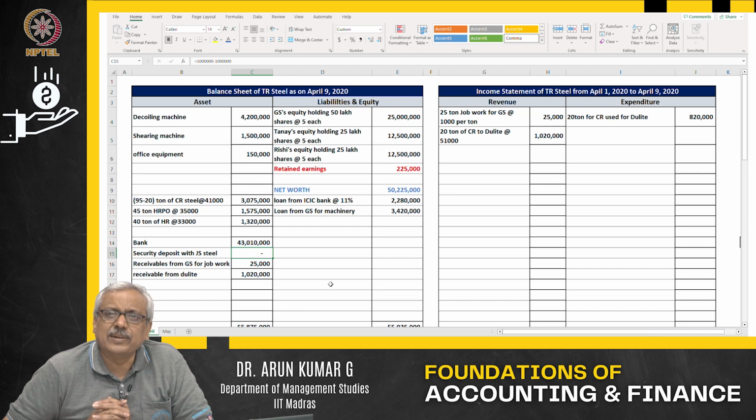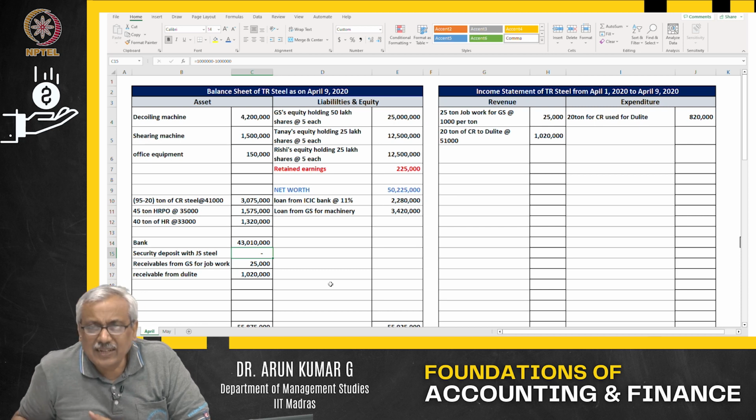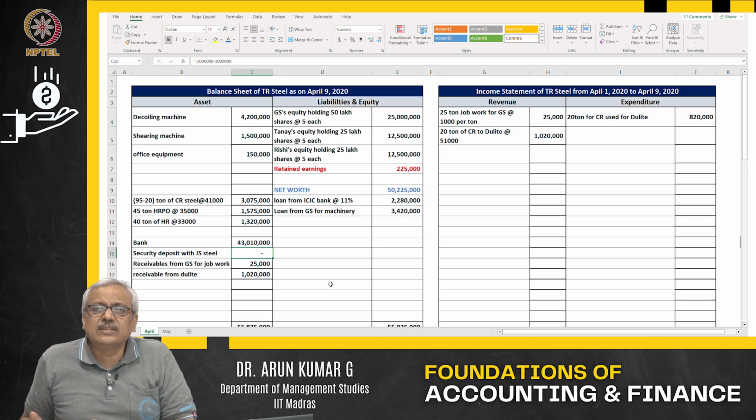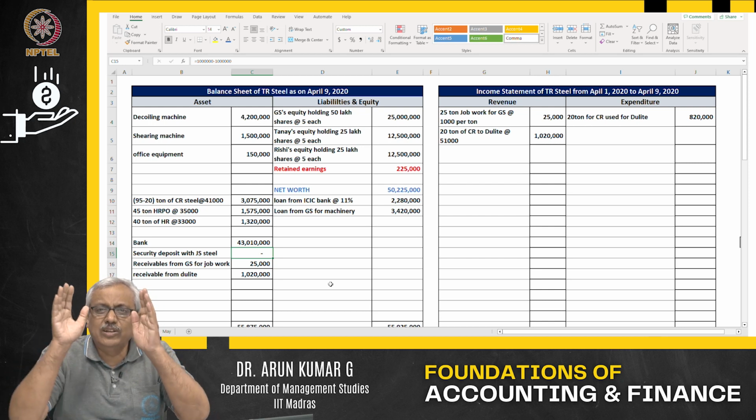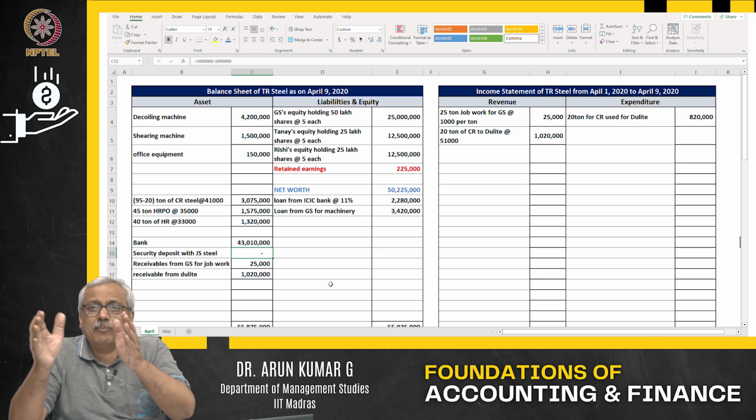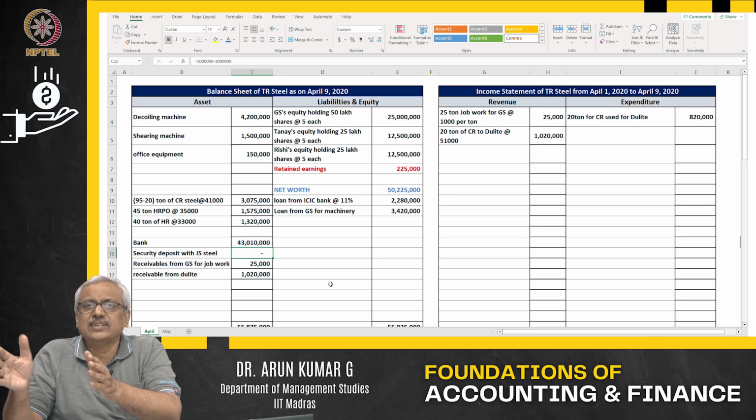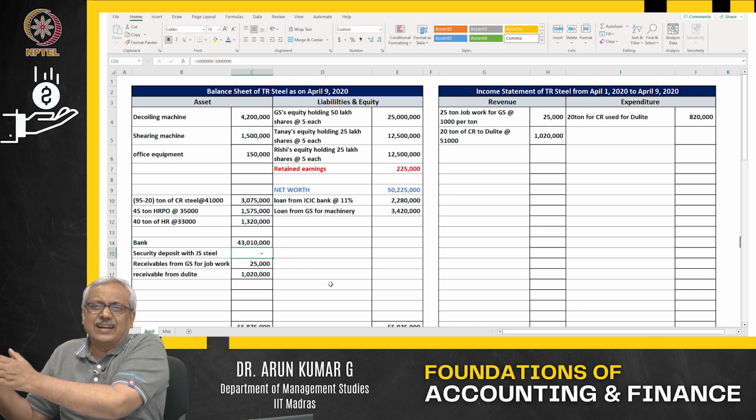You purchase a machinery, the machinery has to be imported by ship from Italy, and you pay a huge amount of shipping charges, customs duty and everything, and then it comes to your shop floor, and there is an installation process which takes place for about 3 weeks, and there is a trial process which takes place for about 2 weeks. And then when you ask what is the cost of the machine, the cost of the machine is inclusive of the value of the machine at which you have purchased, plus the cost of transportation, freight, plus the customs duty, plus the trial runs, everything.